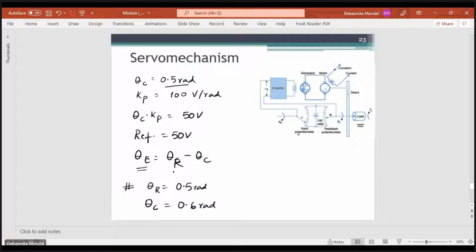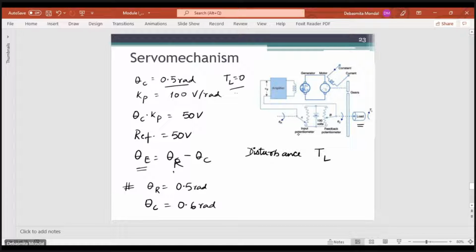Now there can be another case where there is some sort of a disturbance. Let us say that there is a load torque which is being applied. So in the first case there was no load torque, so this TL was 0 in that case. Now let us say there is a torque being applied to the load. That means the load is already moving, so this theta c is constantly changing.